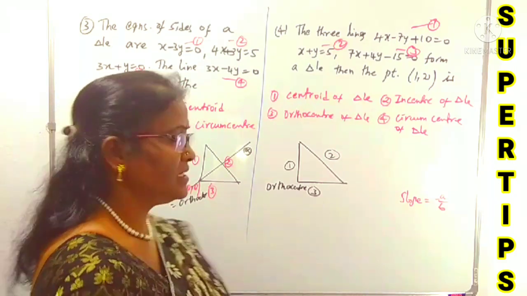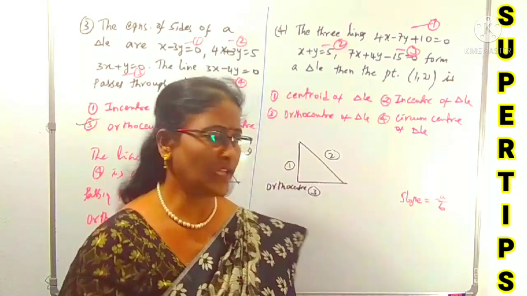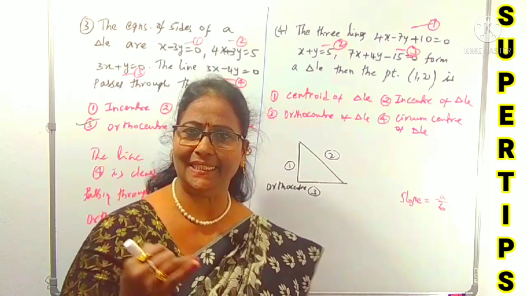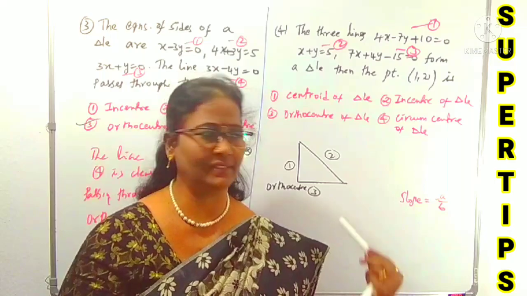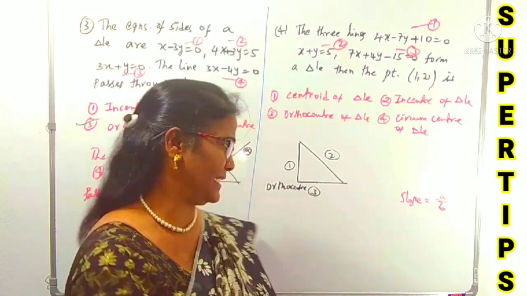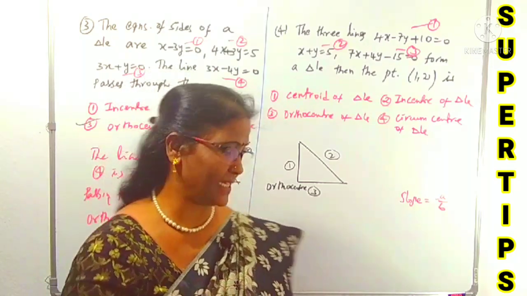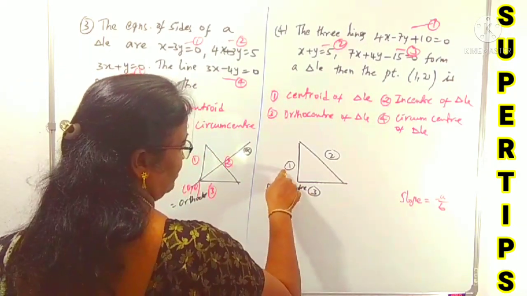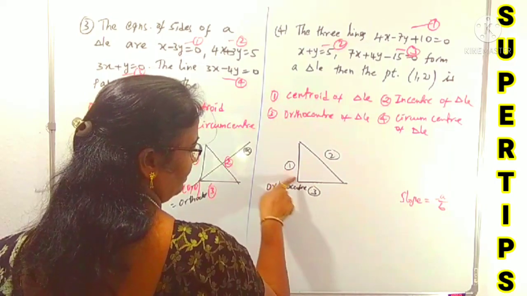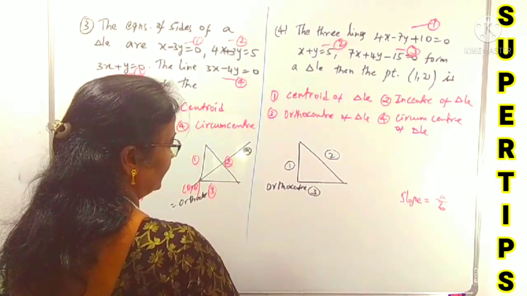Repeatedly I am saying that in a right angle triangle, the vertex at the right angle is called the orthocenter, even in 2D and 3D straight lines. In 2D and 3D they give points, here they give lines. That is the only difference, the concept is the same, right? So the orthocenter of this triangle is found by solving 1 and 3.